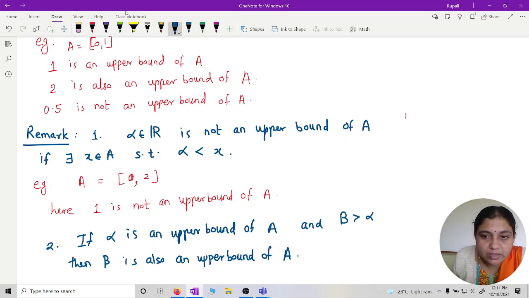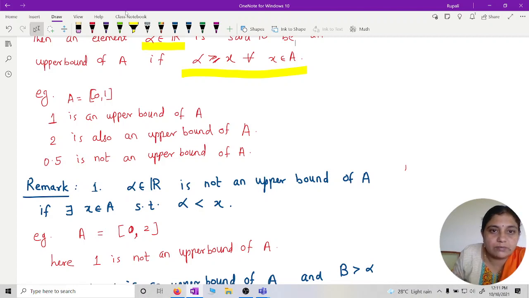Because if beta is greater than alpha, it will satisfy this condition. Obviously it will satisfy this condition, right? So beta is greater than or equal to x for every x in A. Therefore, any element which is greater than an upper bound is again an upper bound for that set. Is that okay? Yes, ma'am.